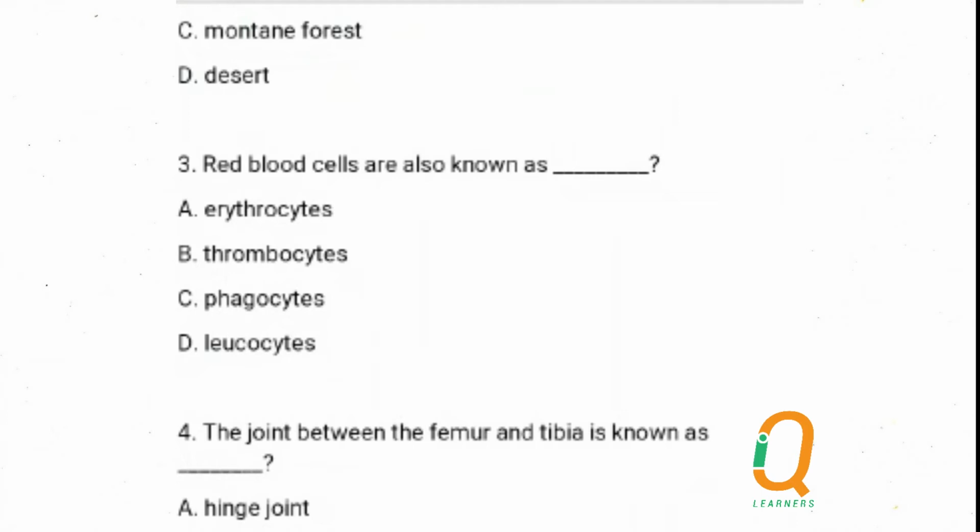B says thrombocyte. No, thrombocyte is a type of white blood cells. Phagocyte is also a type of white blood cell. Leukocyte is also a type of white blood cells. So the answer is A, erythrocyte.